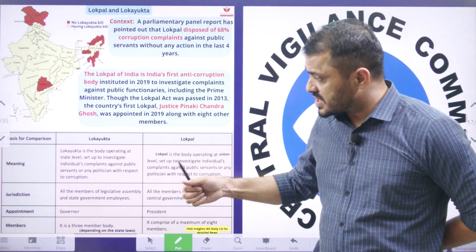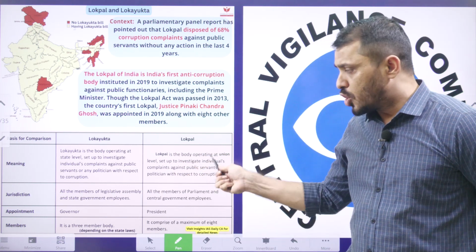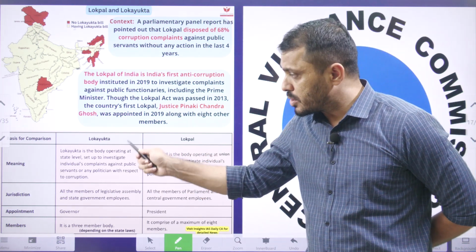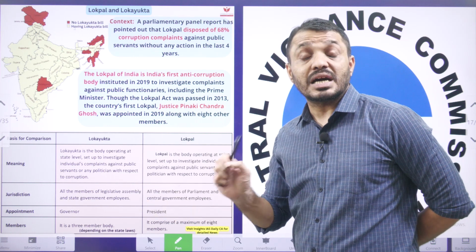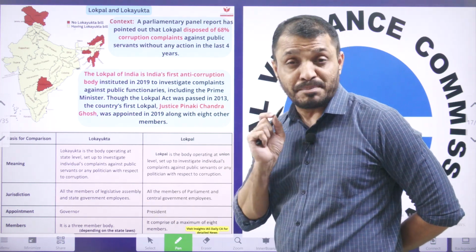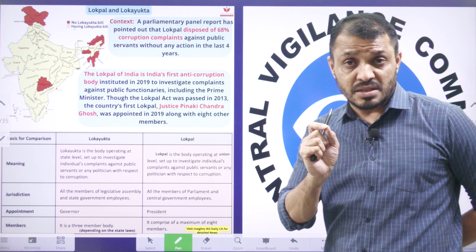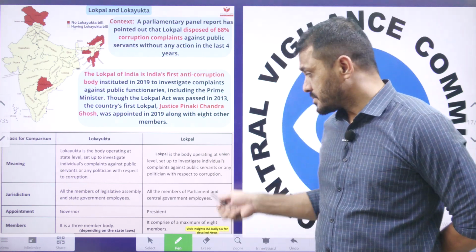Now let's see the main differences between the Lokpal and Lokayukta. Lokpal operates at union level, Lokayukta operates at state level. You know that the Karnataka Lokayukta is a very powerful one. It was the one that unearthed a scam related to mining.